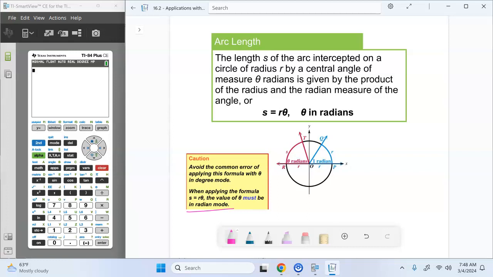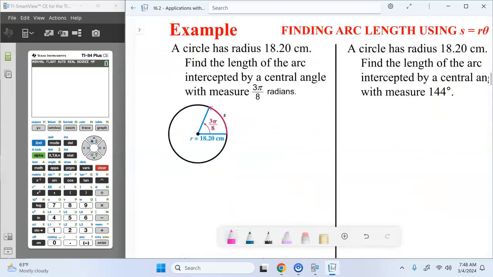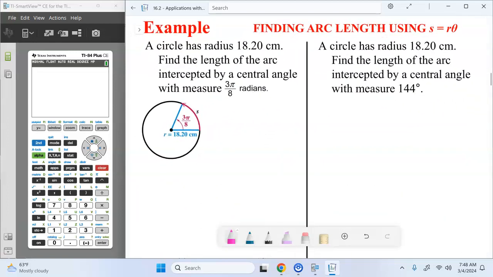Okay? Our first one for arc length, the formula is S equals R theta. S stands for the arc length. S is the measure of the arc length. R is radius. And then theta is our angle measure in radians. So if you multiply the radius by the radians, you get the arc length. It's a very simple, straightforward formula. S equals R theta.